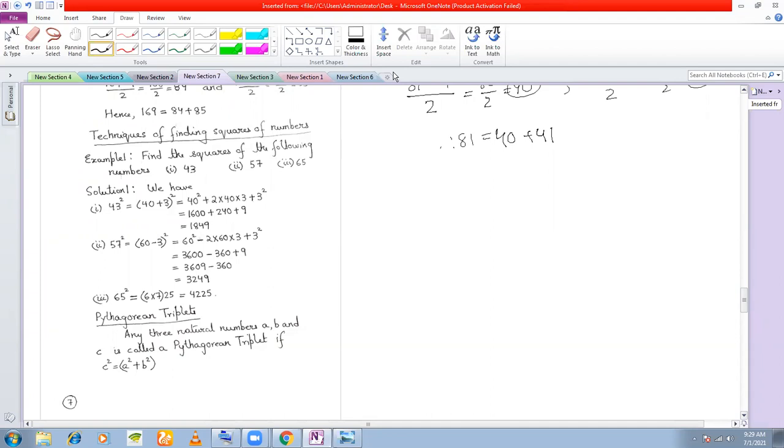Okay, tell me once again. Repeat. Sir, this property only satisfies for square numbers. Only square numbers. Okay. Techniques of finding squares of numbers.